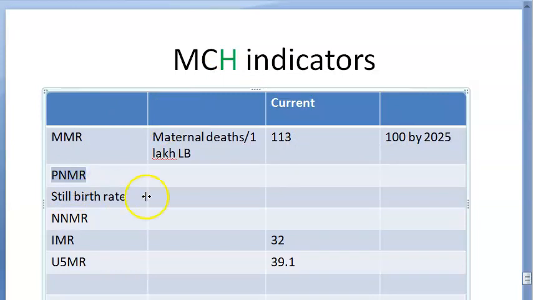Then you have the perinatal mortality rate. We are not going to that. All these are deaths of the baby. Then you have stillbirth rate. Not going to that. Neonatal mortality rate is within 28 days of birth if the child dies. The current value for this one is 24 per 1000 live births. Only remember MMR is per 1 lakh live births. Everything else will be per 1000 live births.